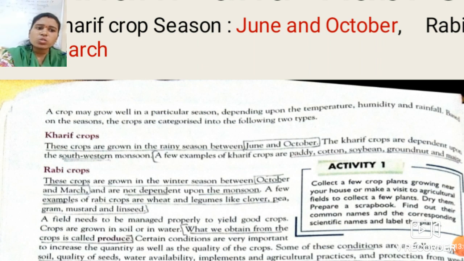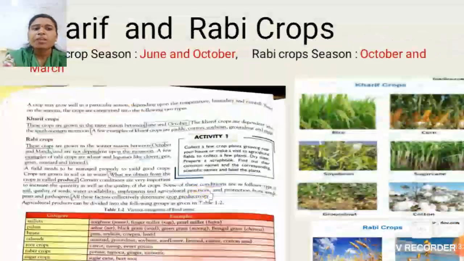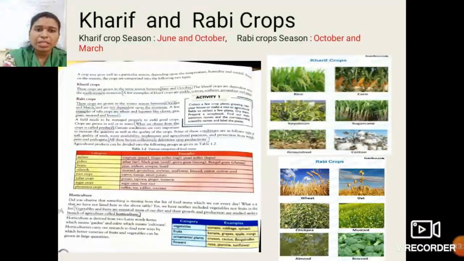These are also the main things which are required for any crop for their growth. So based on the seasons, students, these crops are categorized into two types. Based on the seasons in which these crops are grown, they are categorized into two, namely Kharif and Rabi crops.